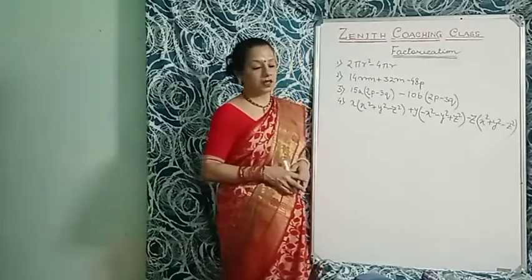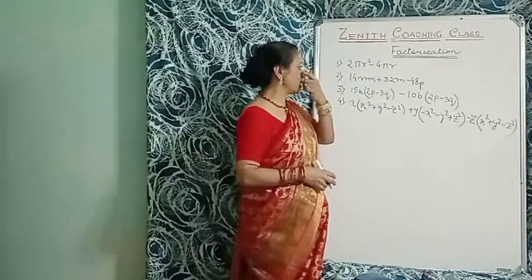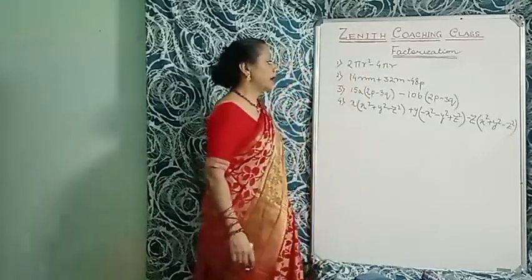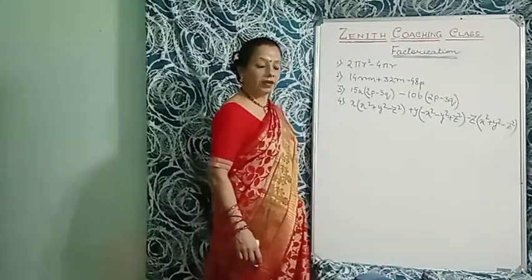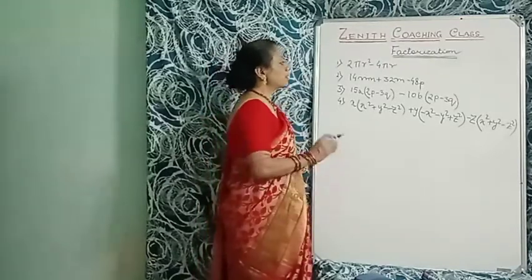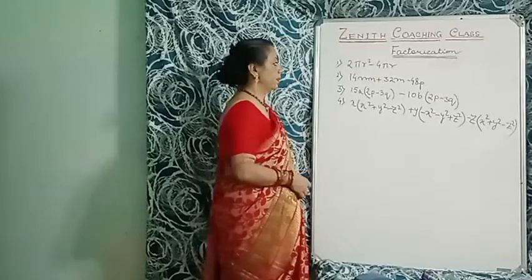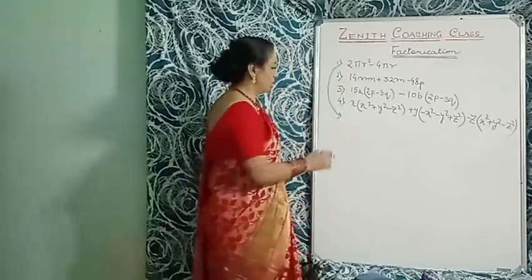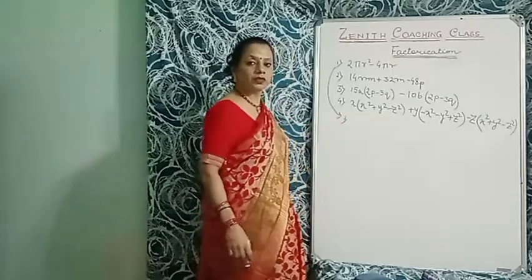Okay, let's start the class. This is the chapter factorization. So that is 2 pi r square minus 4 pi r. We have to see what is common in them. I'm not writing the question, but you have to copy the question, otherwise marks will be deducted.